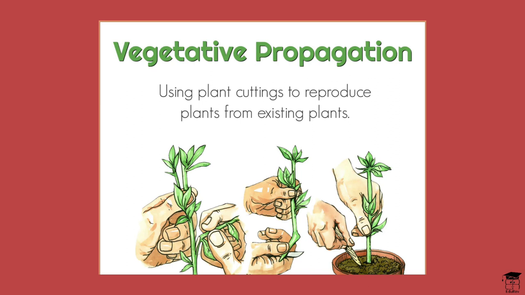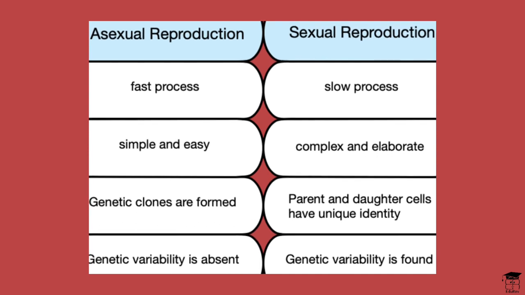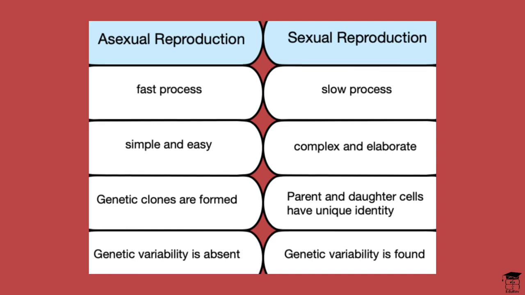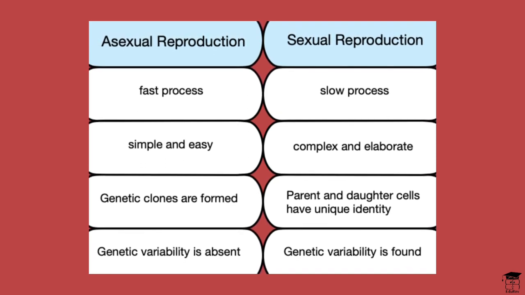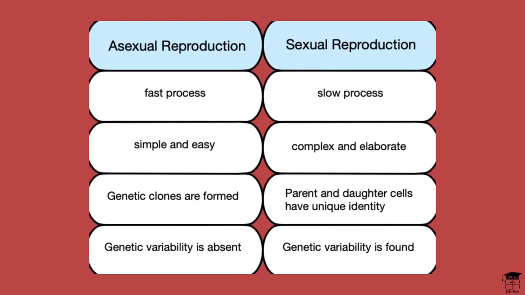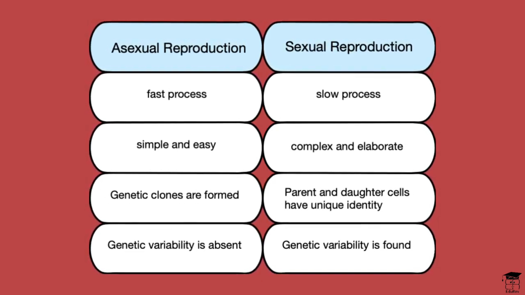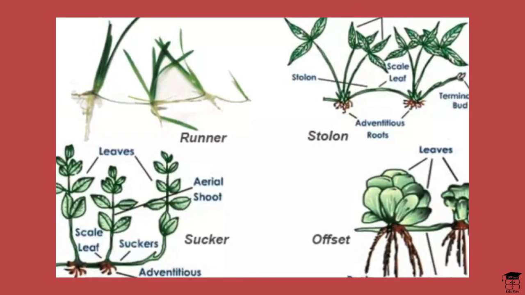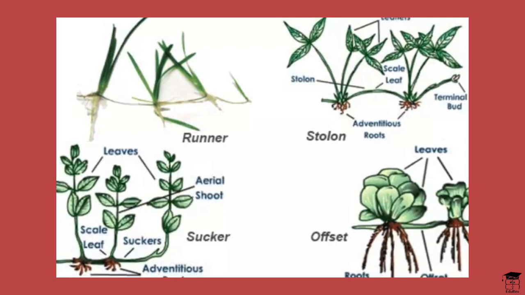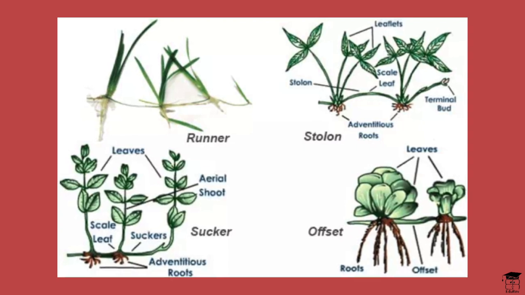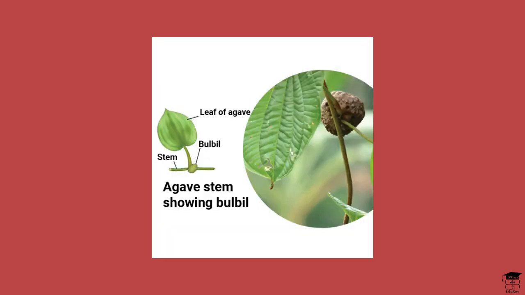and kalanchoe, or a stem, which can have underground stem modifications such as a tuber in potato, a corm in colocasia, a bulb in case of onion, garlic, or lily, a rhizome in case of ginger, lotus, turmeric, and banana. Or we can have subaerial modifications in stem, such as runner in oxalis and grasses, offsets in eichhornia and pistia, a stolon in mint and jasmine, a sucker in pineapple, chrysanthemum, banana, and mint, or a bulbil, which is a fleshy bud, such as in agave.